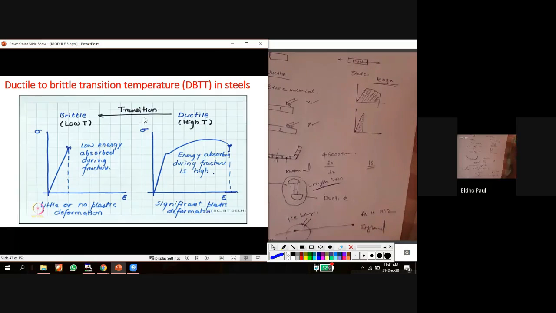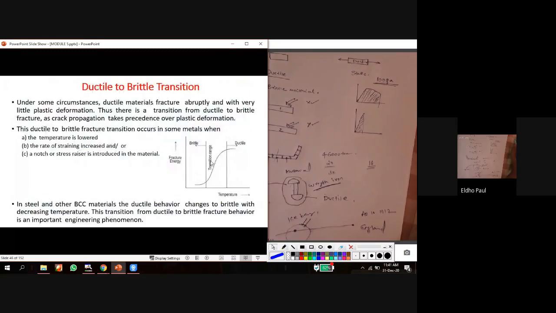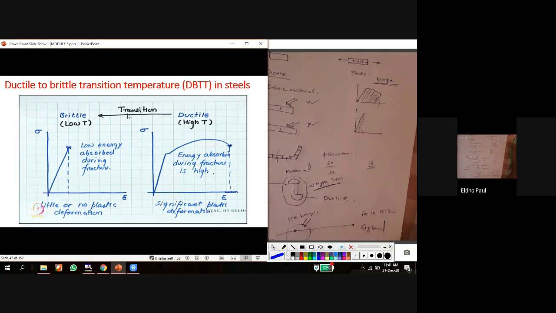So what happens during the ductile to brittle transition temperature? There is a transition region here. For some materials, there is a specific temperature at which they change from ductile to brittle. Okay, so under this transition temperature, what happens? The material changes from ductile to brittle.